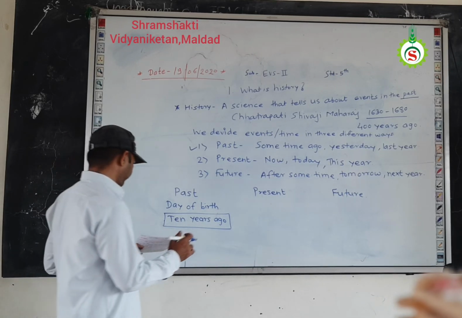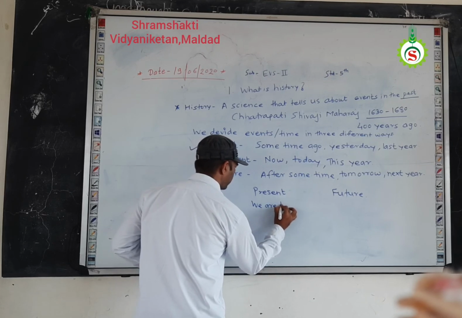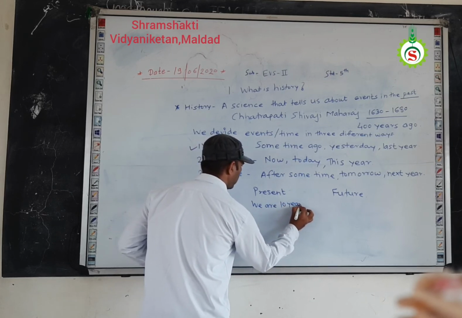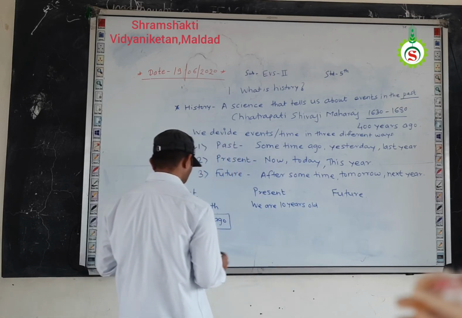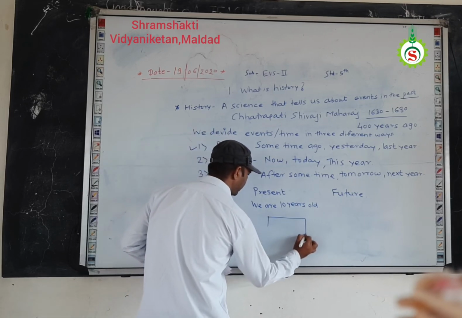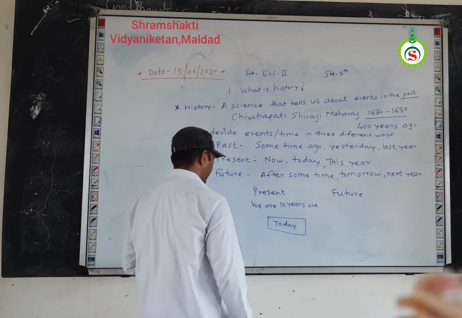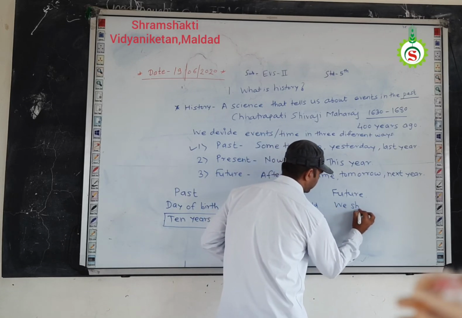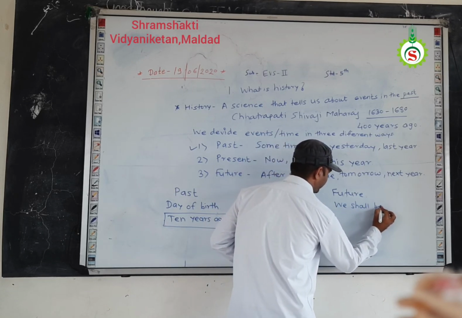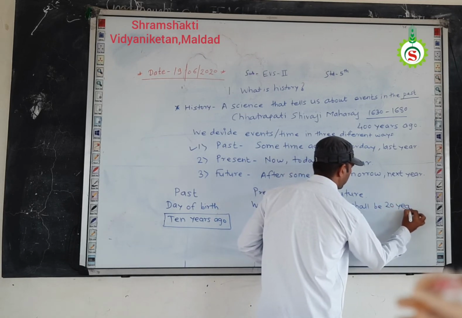Our day of birth is 10 years ago. Now present, we are 10 years old. Okay. Today we are 10 years old. This is the today's event. Understand? This is today's event. And in the future, we shall be 20 years old.